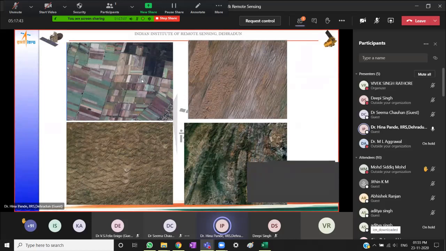Now, these white features here are windmills. If you see, there is a shadow visible. The shape of the windmill fans is not visible in the object itself, but at certain locations where the angle of the sun is suitable, we are able to see and identify the triangular fan.